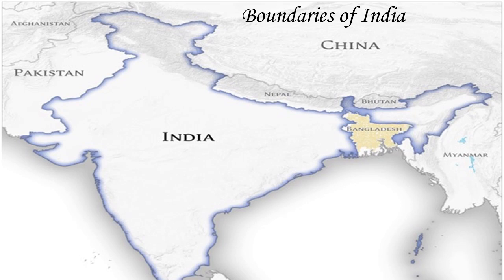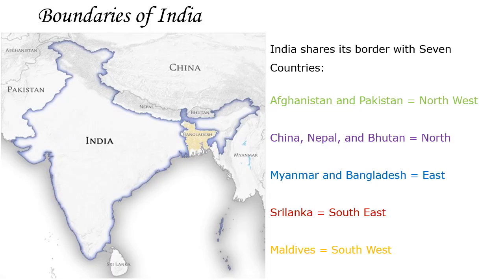Next, boundaries of India. Generally when we say north, south, east and west, it is the Himalayas in the north, the Indian Ocean in the south, the Bay of Bengal in the east, and the Arabian Sea in the west. But here we are going to discuss the neighboring countries which share boundaries with our country. India shares its border with 7 countries.